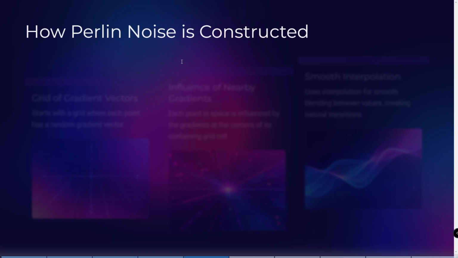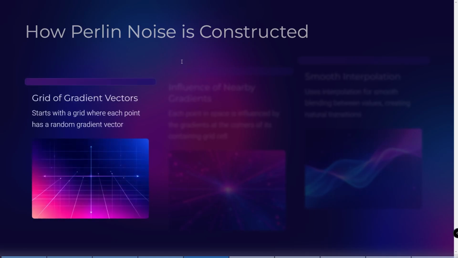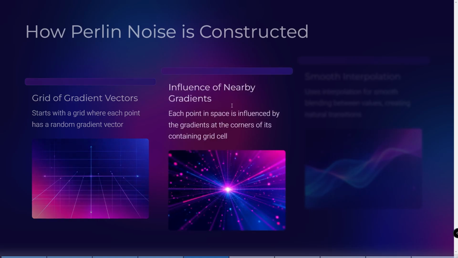We talked about the usage a lot, but how can we make this noise? How does mathematical magic work here? We have 3 steps to make this magic. At first we need a grid, and then we put a vector at every point of this grid. The next step is the influence of nearby gradients.